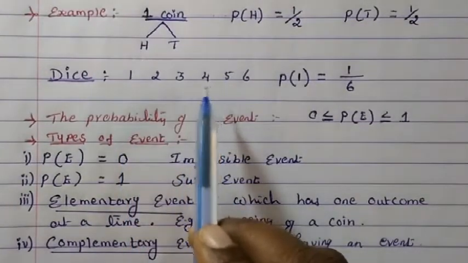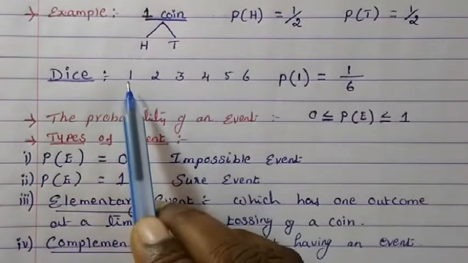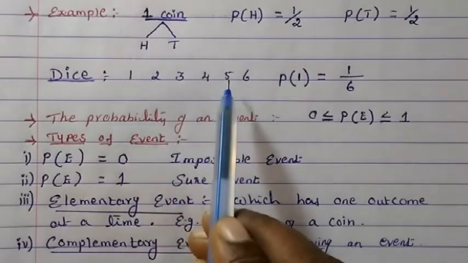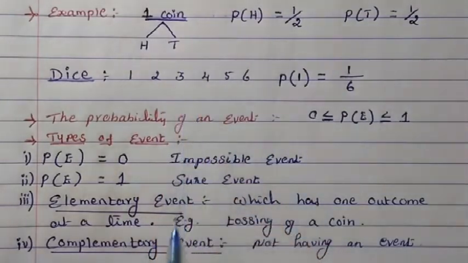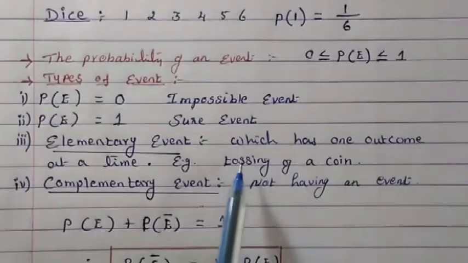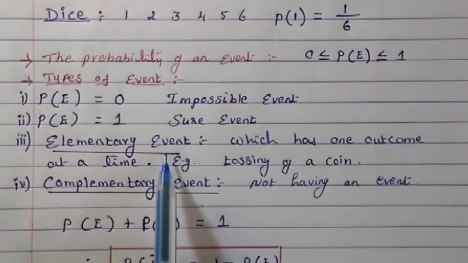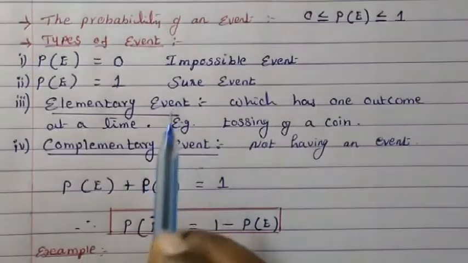Now if you take dice also at a time, either you will get 1 or 2 or 3 or 4 or 5 or 6. Any one of these you will get. So at a time one event will take place and that is called elementary event.